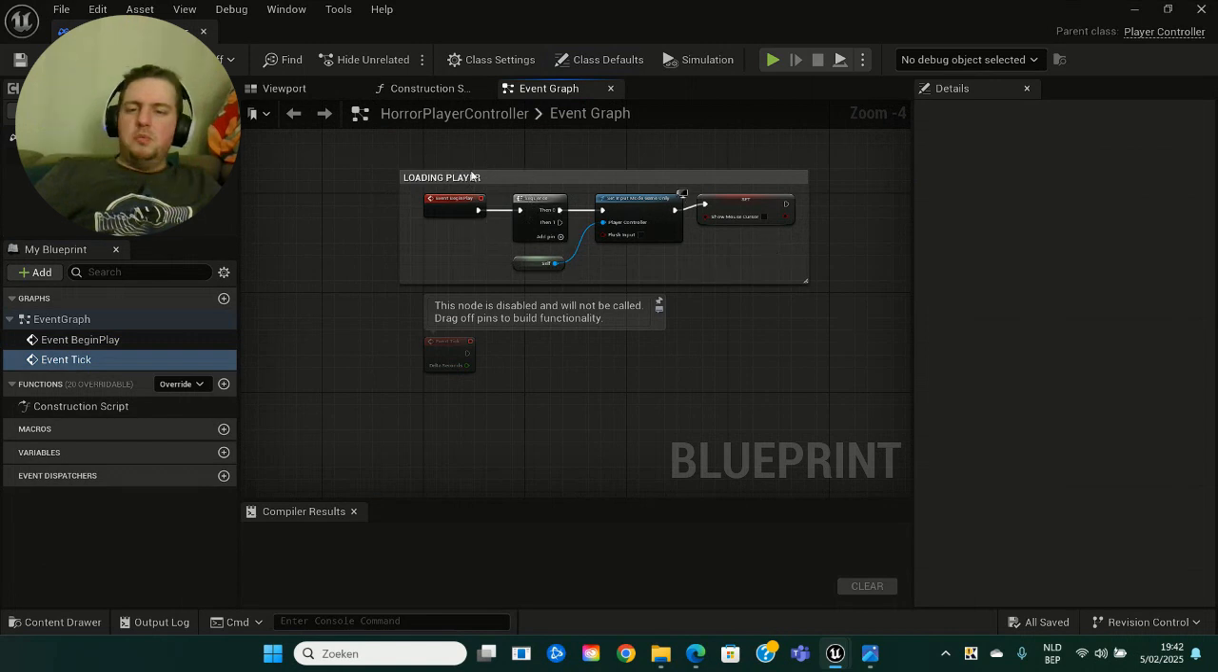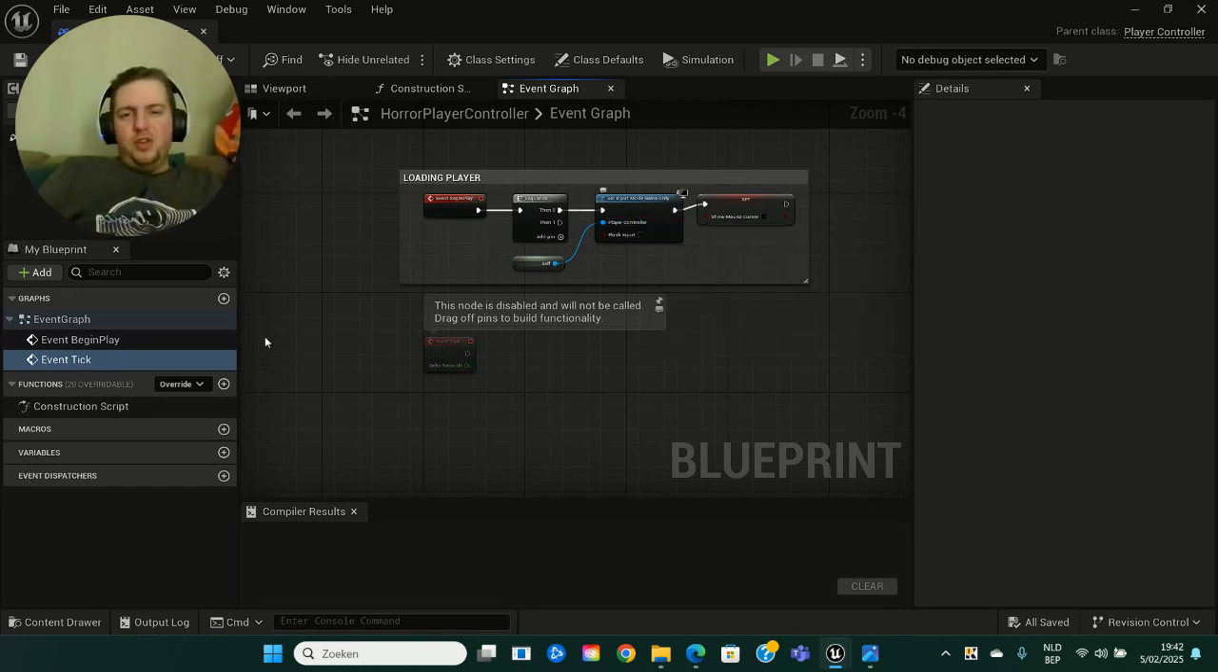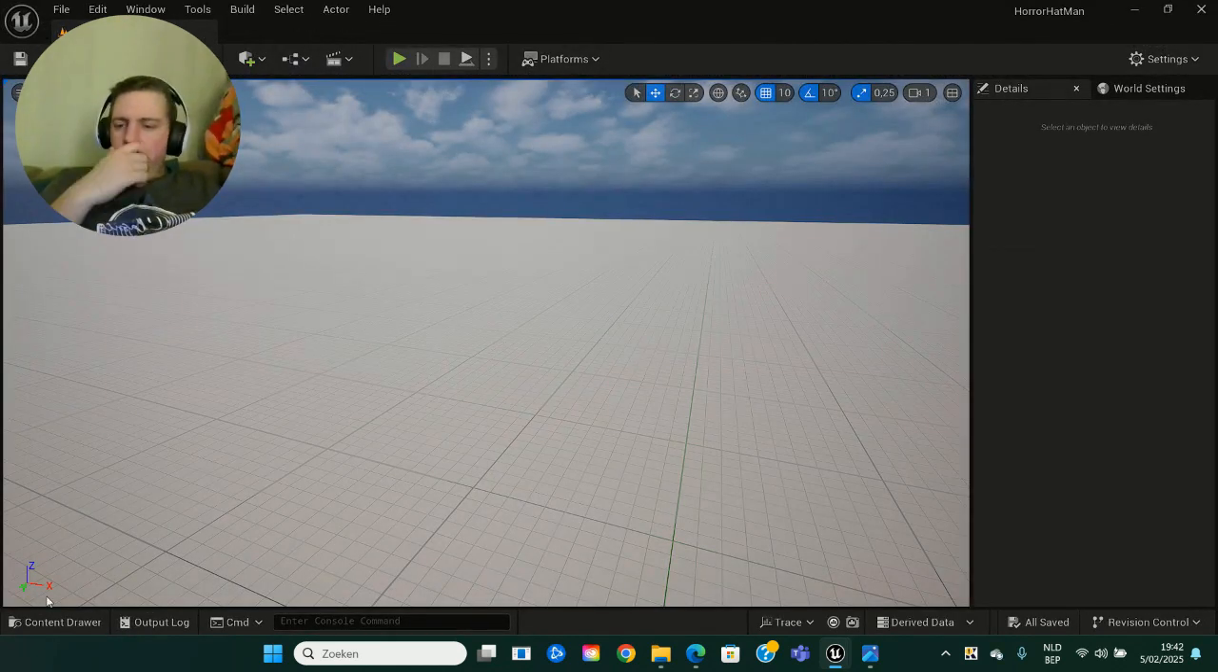I made some boxes around it for you guys to see. This is the loading player function, and I think it's also good. I'm just a basic developer, but maybe some of you experienced developers can vouch for that. It's always nice to have a clean workspace for your functions, because when something is going wrong inside your function, you can always look it up. If you have all these wires or pins crisscrossing, you can see it. So I like things tidy. That's why I put it there. So that's the HorrorPlayer controller.